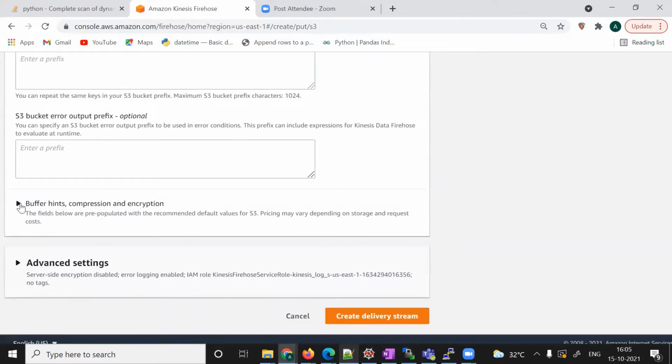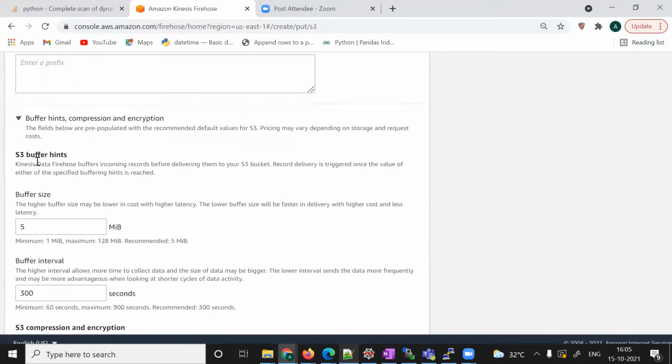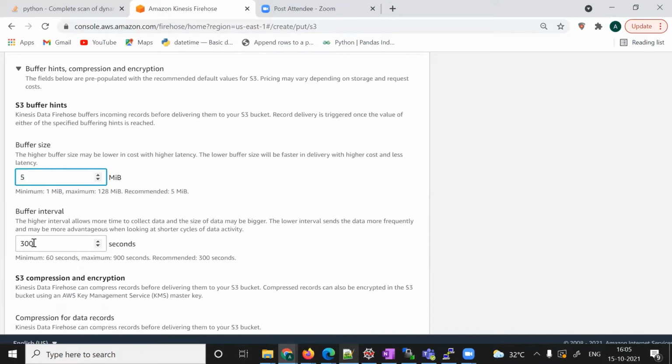And buffer hints. What the buffer hint is: Kinesis Data Firehose buffers incoming records. So whatever records we are going to insert into our destination, Kinesis Firehose will buffer and keep them for some time and up to some size. Once I define it, it will send to the destination. That's the meaning of this. If I want to keep it for 5 MB, it will buffer up to that size, and once the size reaches 5 MB, it will deliver to the destination, or after 5 minutes.